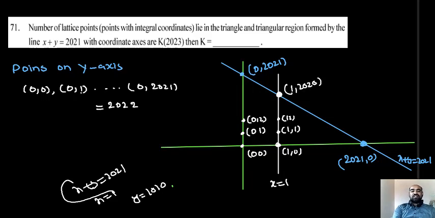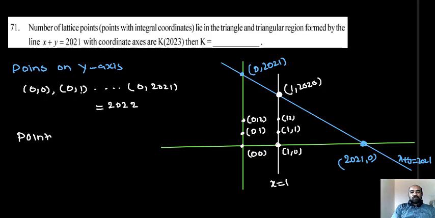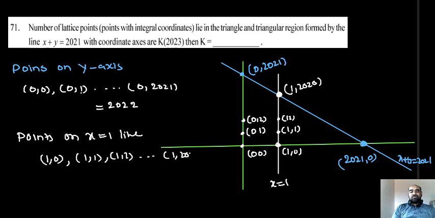So the countable points on the line x is equal to 1: 1 comma 0 is a countable point, 1 comma 1 is a countable point, 1 comma 2 is a countable point, and so on up to 1 comma 2020. In number, 1 to 2020 plus 1 comma 0, totally 2021 countable points.